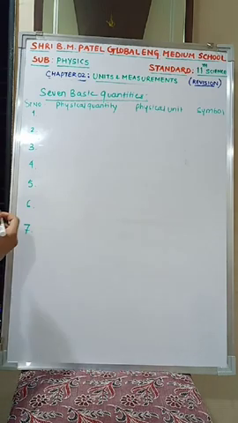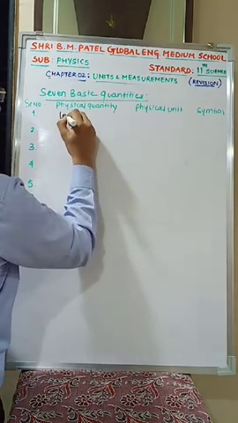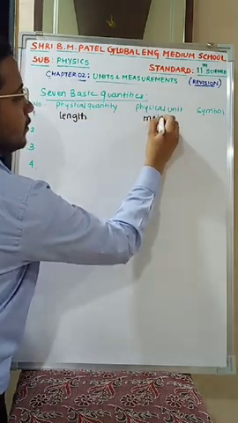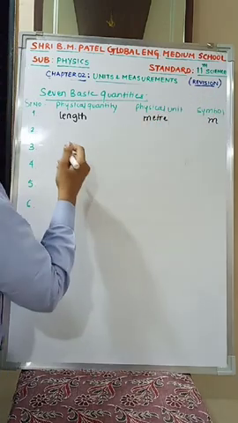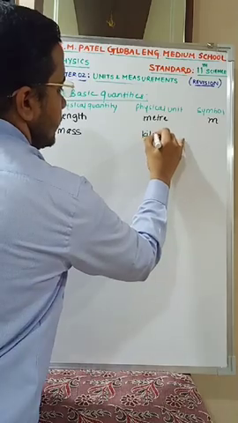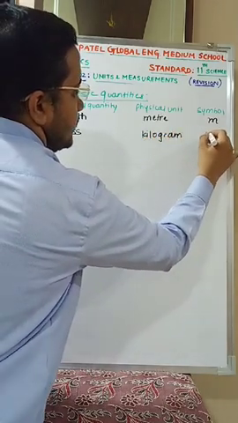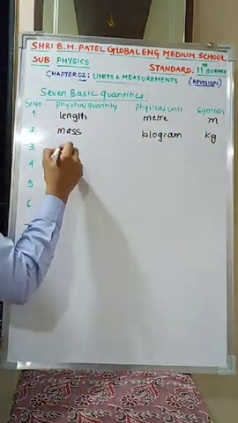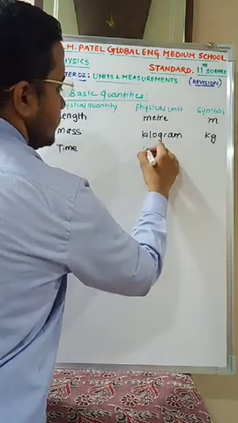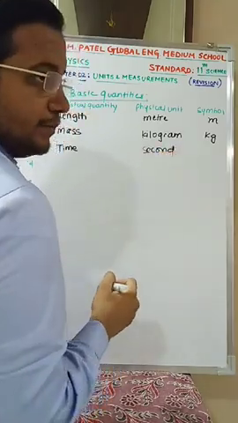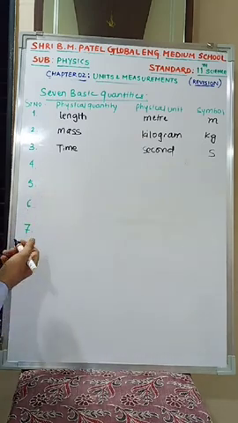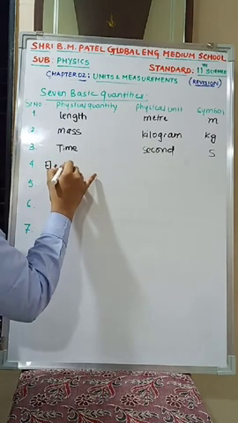The very first quantity we have is length. Physical unit meter, symbol small m. Second is mass. Physical unit kilogram, represented by kg. Next is time. Unit second, symbol s.